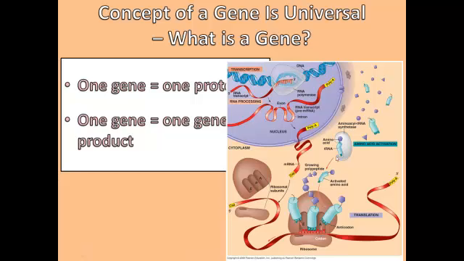tRNAs that are charged by aminoacyl tRNA synthetases come in to the A site. When they move into the P site, the growing peptide chain is moved to the new tRNA. The empty tRNAs leave through the E site. In this way, the information on the mRNA is translated into a functional protein.